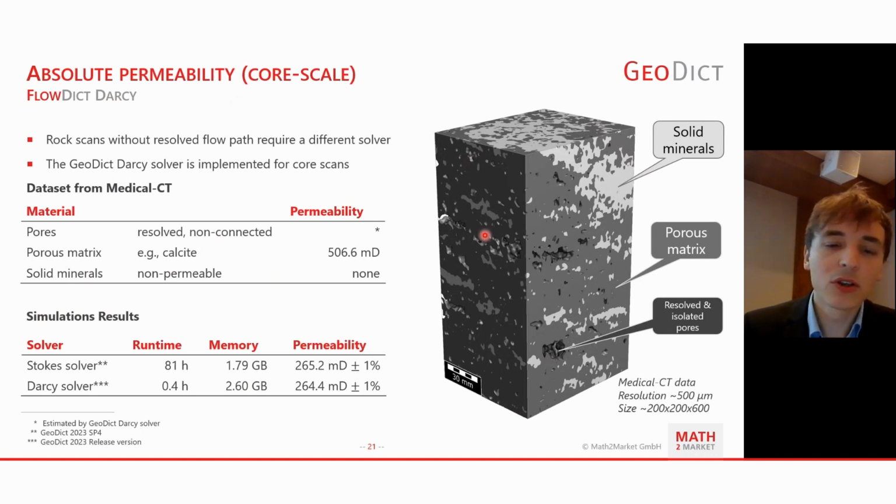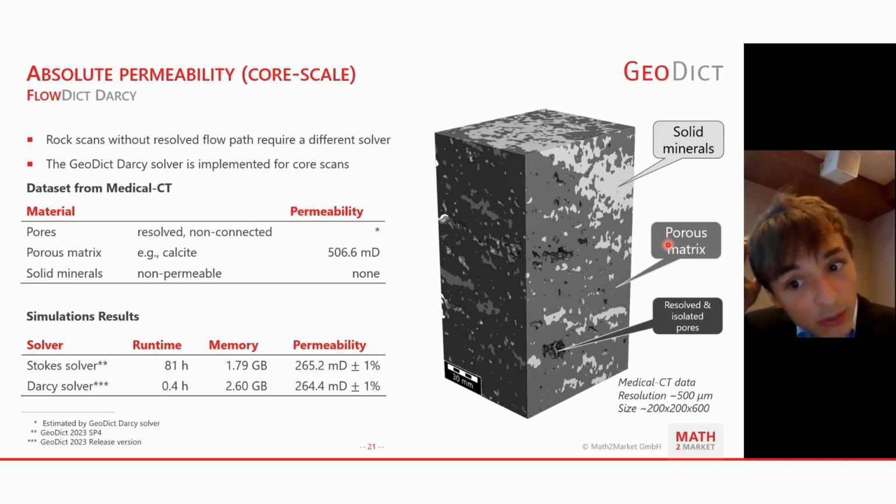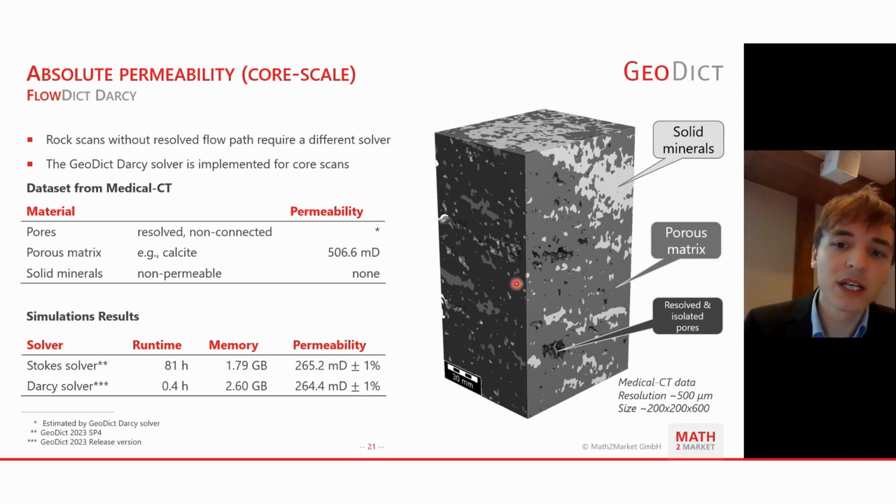I think Christian already showed one of these samples yesterday. What you can see here is an unresolved structure where you have different solid materials, but also different porous materials, and these porous materials have a certain permeability. You can say, okay, I have another method like FIB-SEM, and I determine the permeability for this porous matrix material.